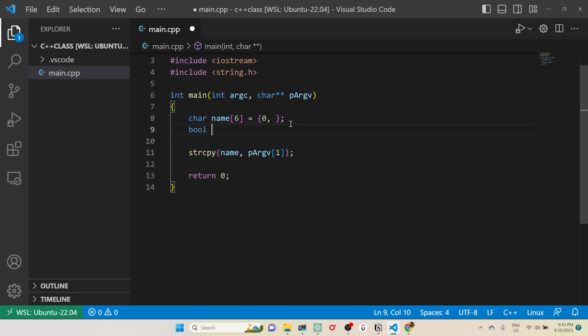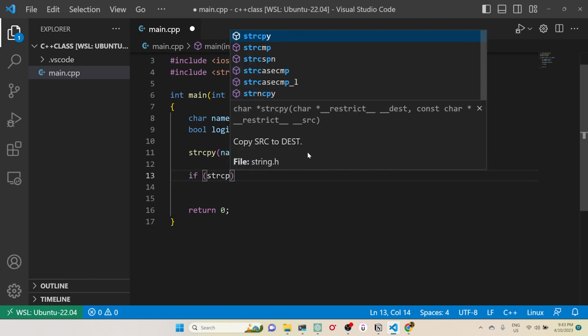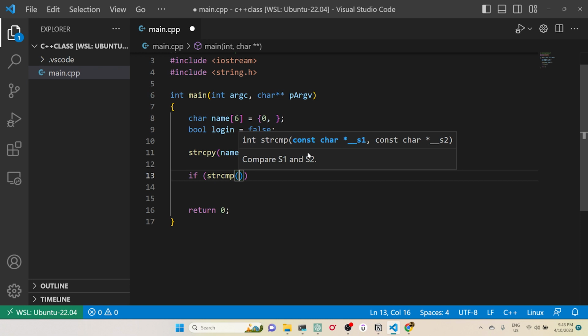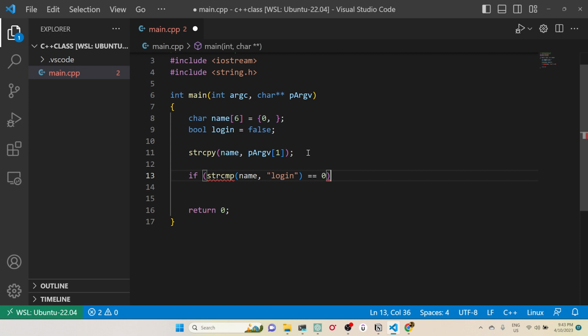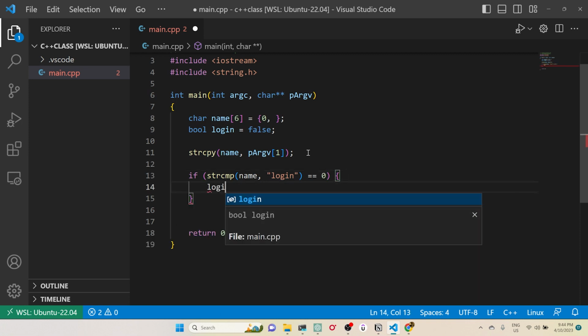I'll also declare one more variable, let's say login, as false. So what I'm doing here is copying whatever the user provided as input and saving it into this buffer. Then I'll use strcmp, string compare, to compare name with the string login. If it is equal to 0, then I'll set login to true.